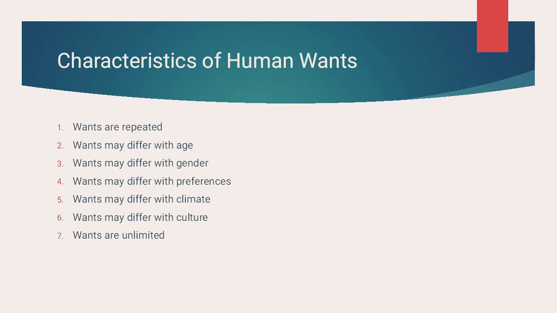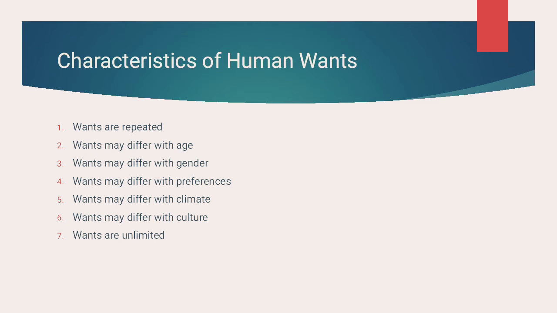Fifth point, wants may differ with climate. Of course, this is true. For example, in Mumbai, if it is the rainy season, then of course umbrellas, raincoats and all types of clothing would be required. But in Shimla or the Jammu Kashmir area, they would require sweaters and all those things, shawls and all. So it differs with climate.